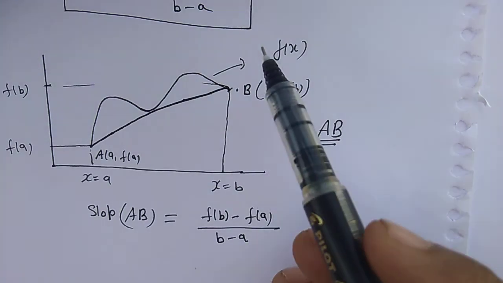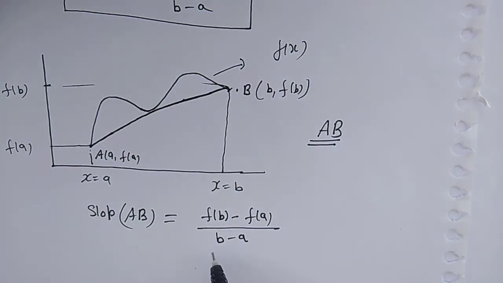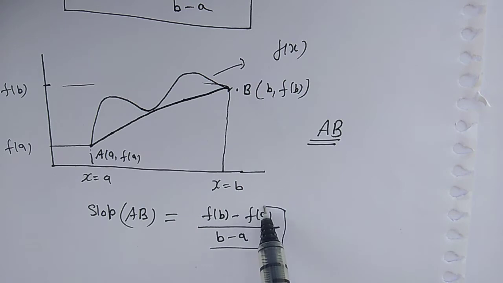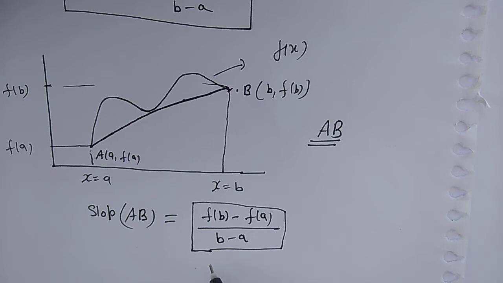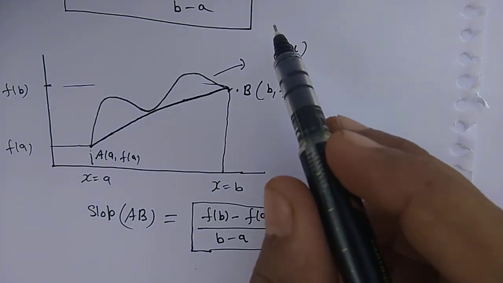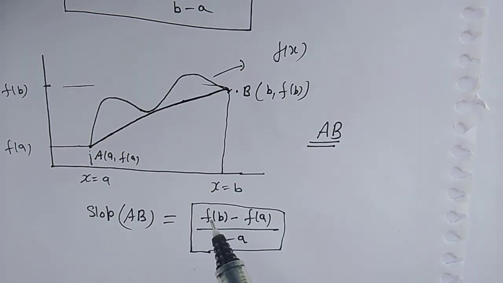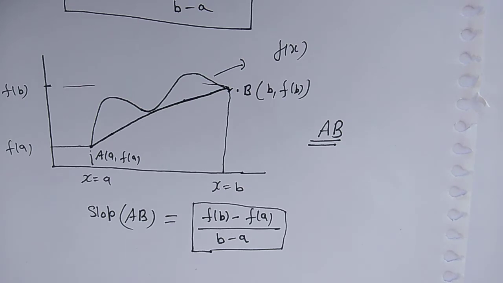Now Lagrange's mean value theorem states that this slope of AB is equal to direction of tangent at the point C belongs to open interval AB. It means there exists one point C where tangent is parallel to this chord AB.